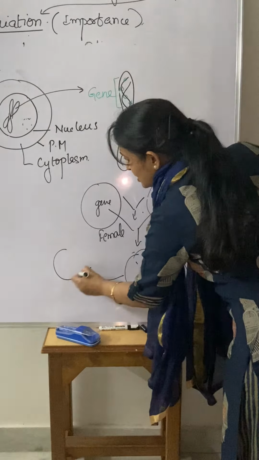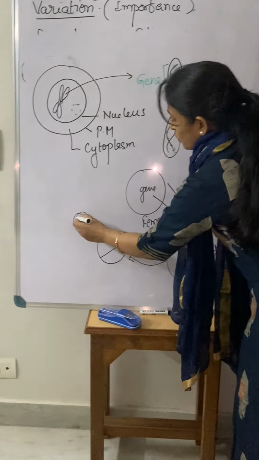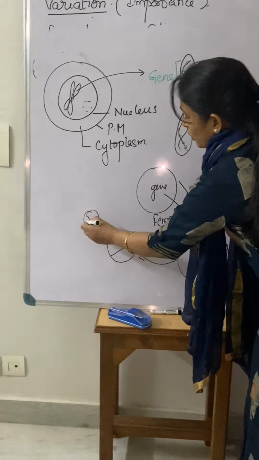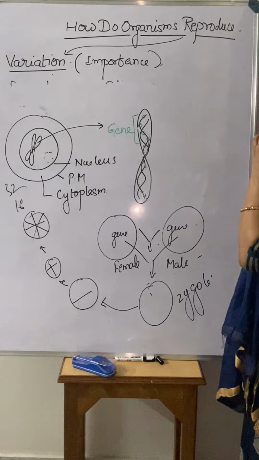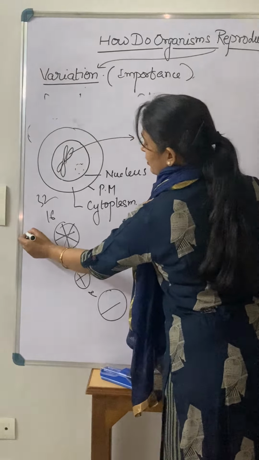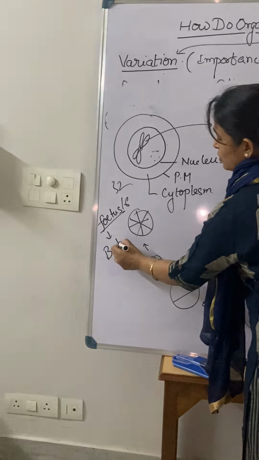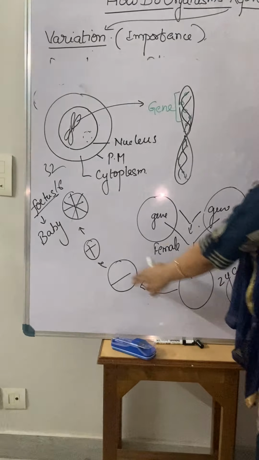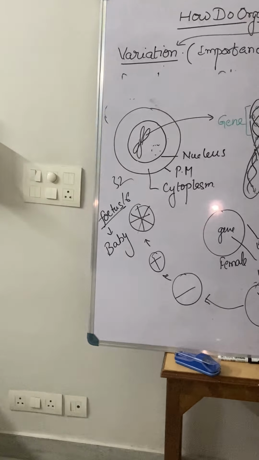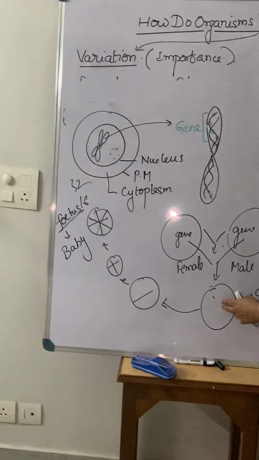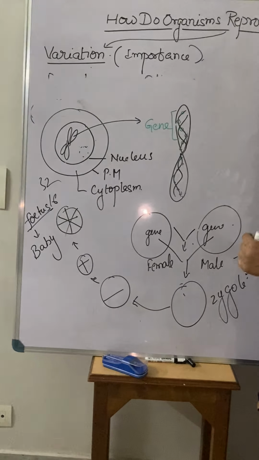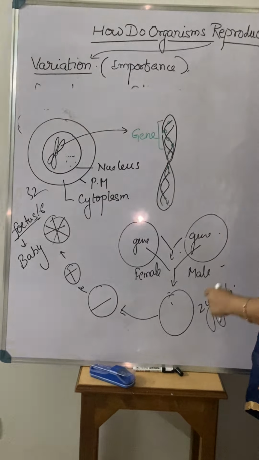When it starts dividing, 1 to 2, 2 to 4, 4 to 8, 8 to 16, 32, like this, there is a division in the zygote, and finally there is a development of the fetus, and you can say a baby. So this is the overall development after the zygote. So what is actually dividing? The zygote is dividing, which means all the cells in our body have the same kind of DNA that was present in the zygote, right?